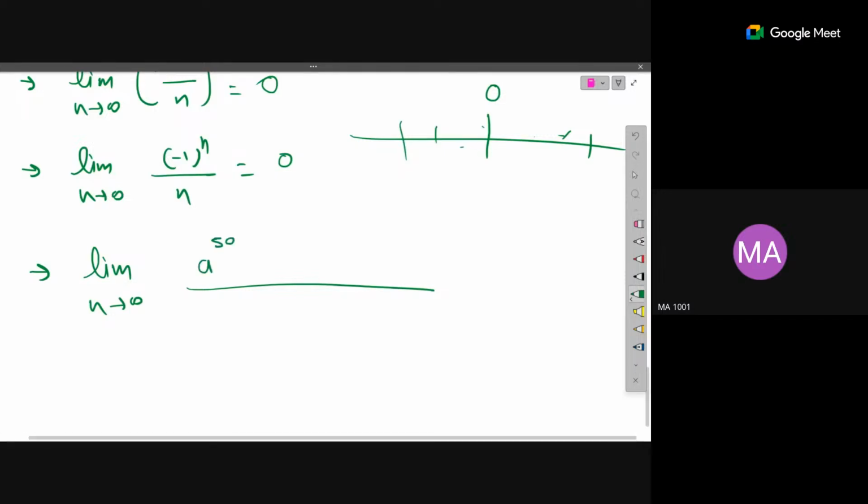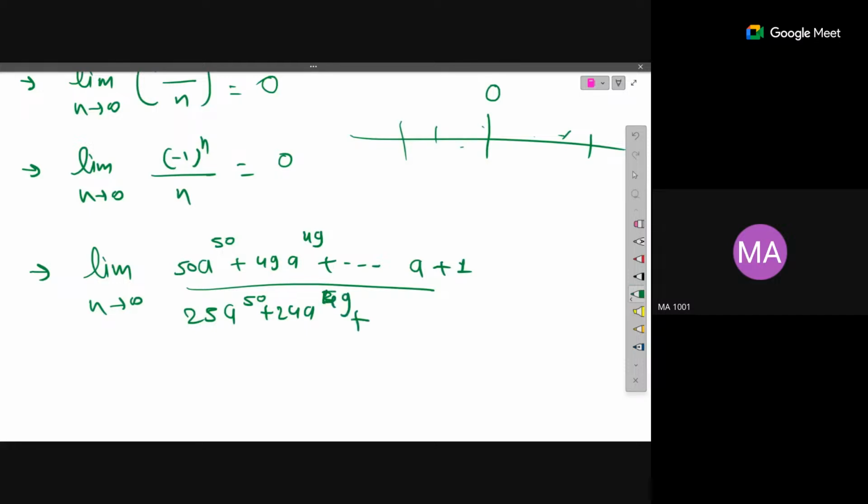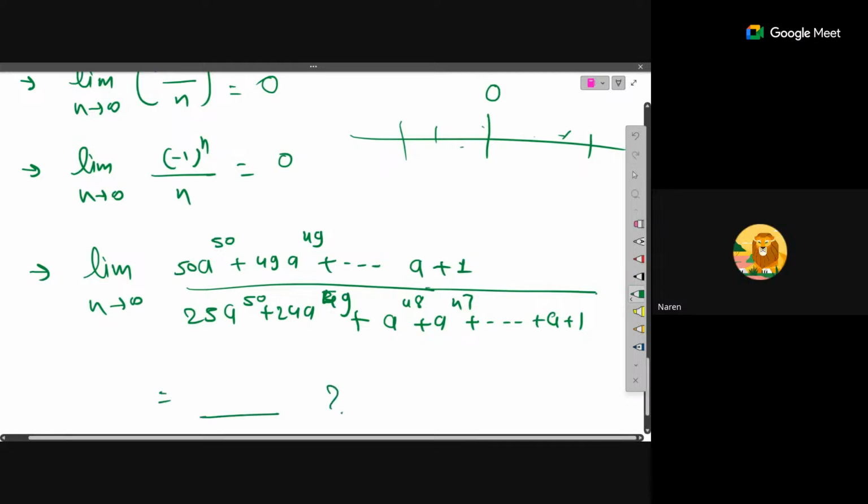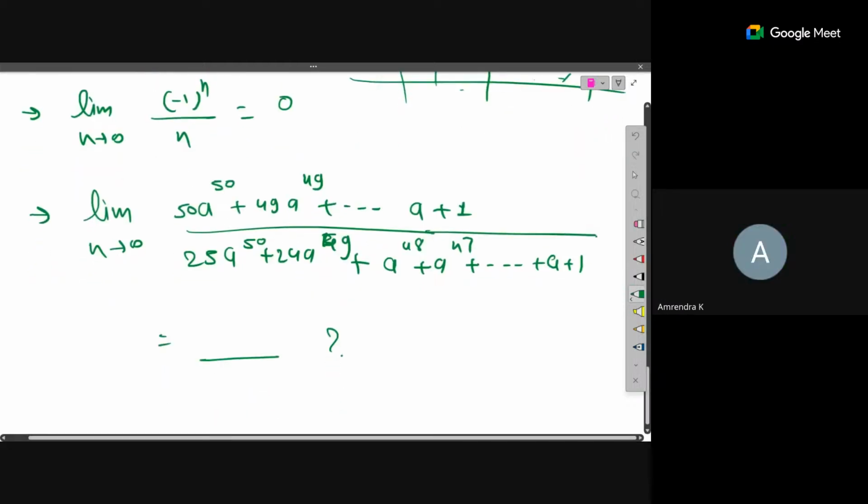In the numerator, 50 n to the power 50 plus 49 n to the power 49 plus and so on plus n plus 1. And in the denominator, 25 n to the power 50 plus 24 n to the power 49 plus n to the power 48 plus n to the power 47 plus and so on plus n plus 1. Suppose you have this sequence, then what will be the limit here? It is 2, right? Now this is n, not e.